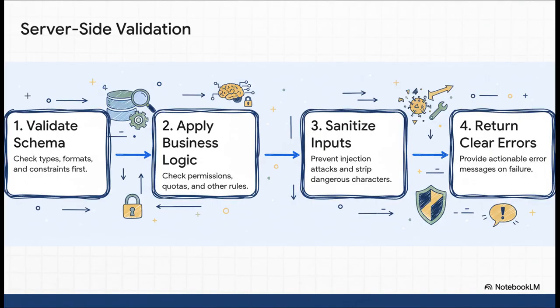And always remember, the schema is your blueprint, but your server is the builder that has to enforce it. The flow should always be the same. First, validate any incoming request against your JSON schema. Then, apply your business logic, like checking user permissions. After that, sanitize the inputs to stop things like injection attacks. And if anything fails along the way, return a clear, helpful error message.